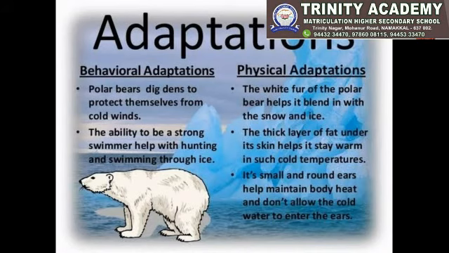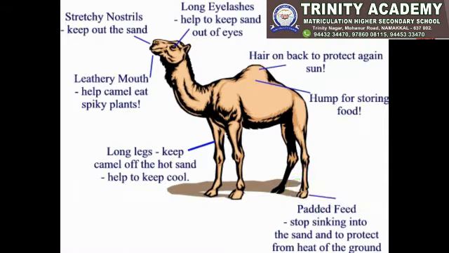Have you got it? Next, physical adaptations. Physical means outer body parts. The white fur of the polar bear helps it blend in with the snow and ice. It has a thick layer of fat under its skin, which helps it stay warm. Next, small and round ears help maintain the body heat.